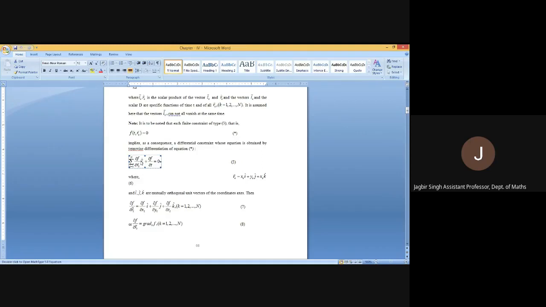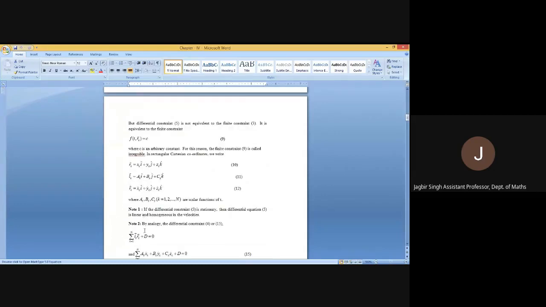But if the integration is not possible, then we will not obtain the finite constraint, and in that case, we will say that that very constraint is differential but not integrable. If integration is possible, means finite constraint is obtained, then we will say that the equation is differential but integrable.